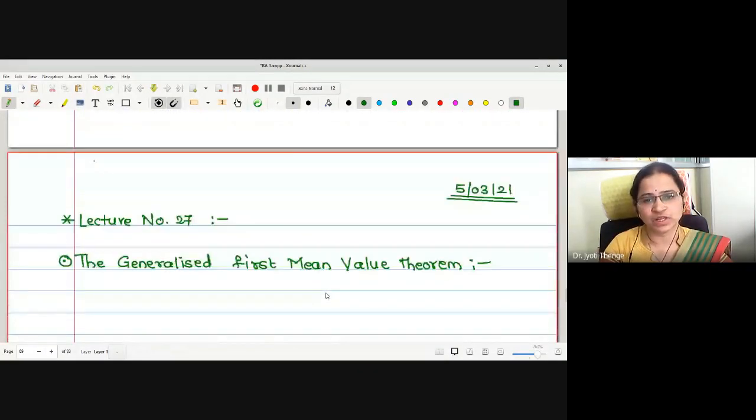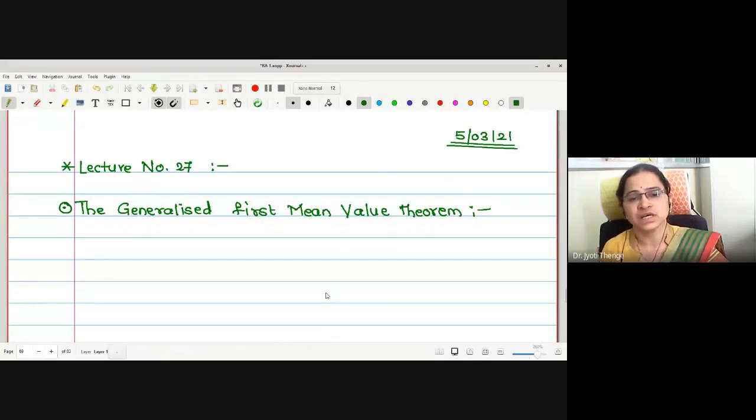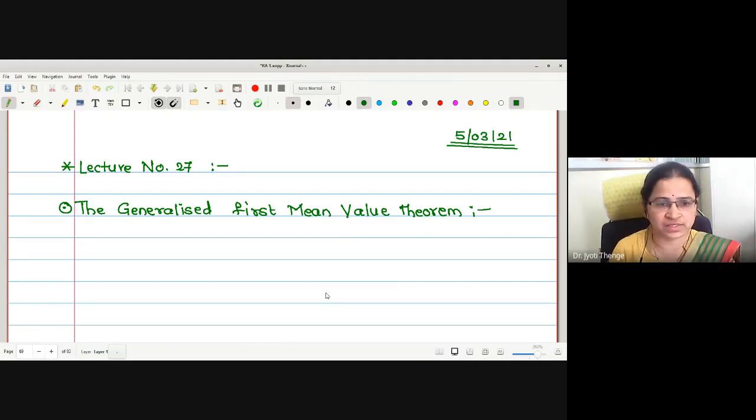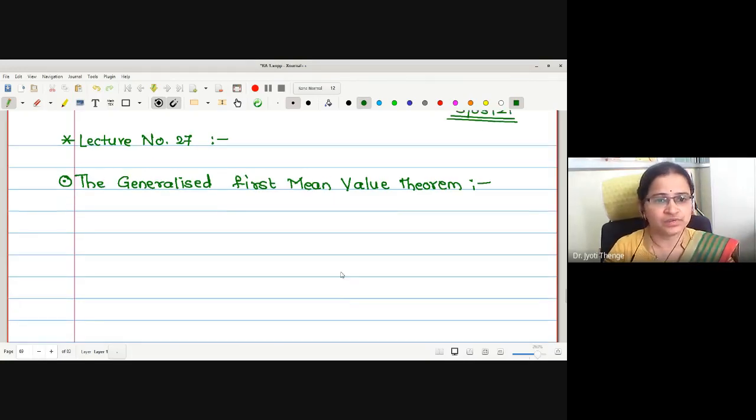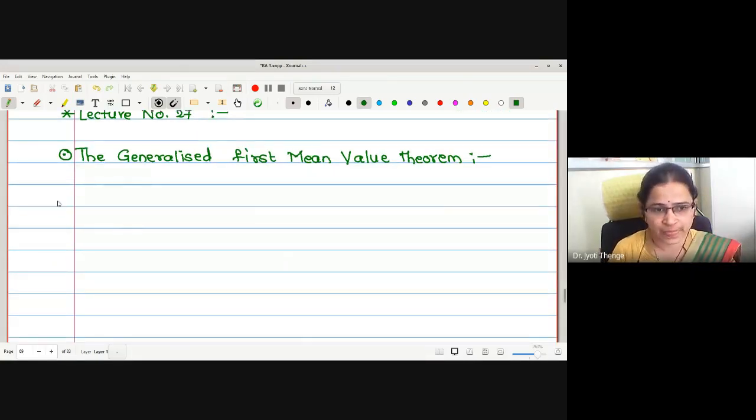Let us come to today's lecture. We are going to discuss the generalized mean value theorem and the second mean value theorem in today's lecture. If anyone is having difficulty about the last lecture, you can raise the difficulty. I will answer this. Otherwise, I will write the statement of the next theorem.